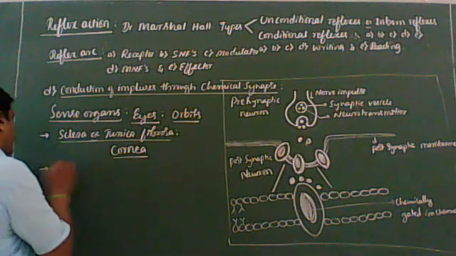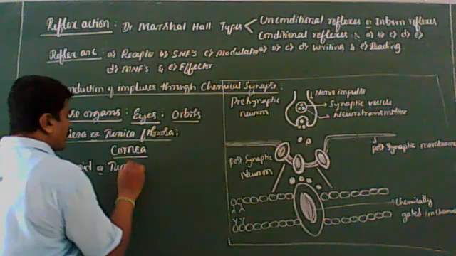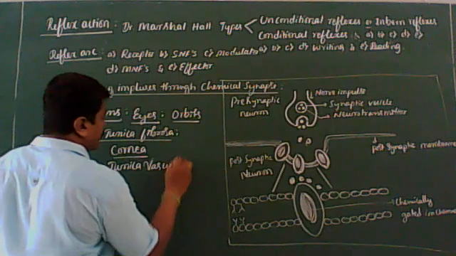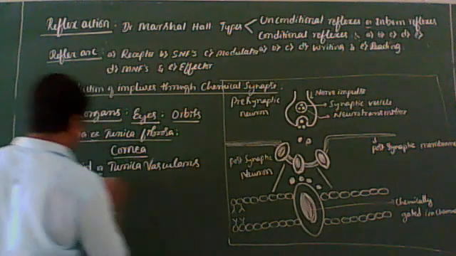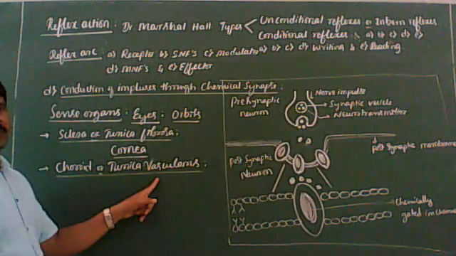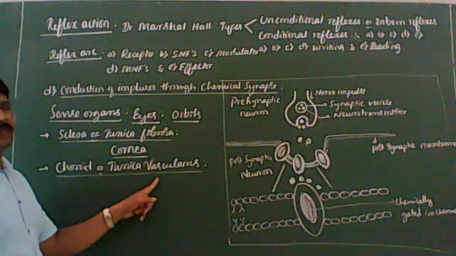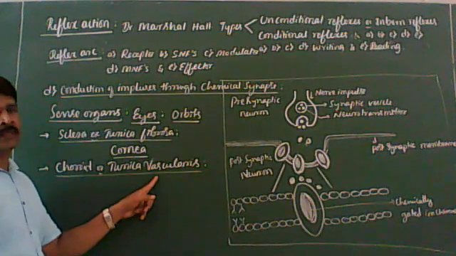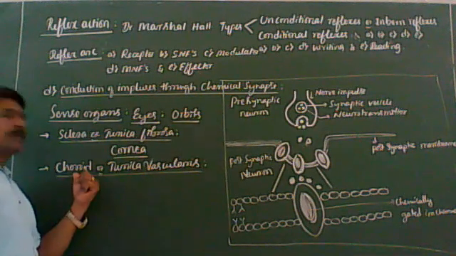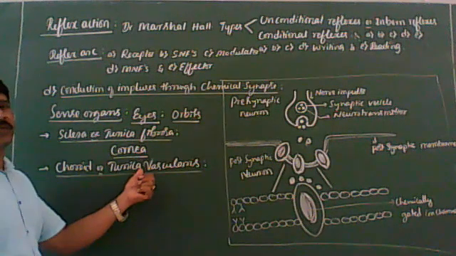Next one, choroid, also called tunica vascularis. This is the middle layer which contains blood vessels and appears bluish in color.